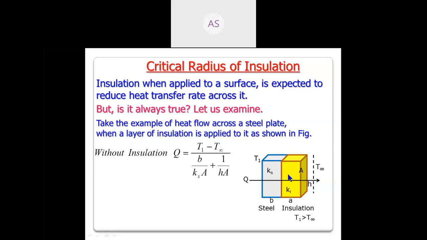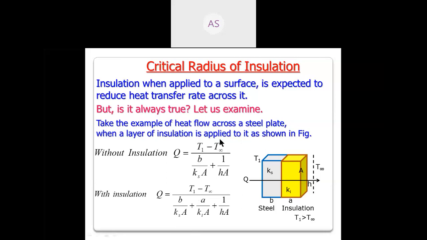Now here 1, 2, 3 resistances are there, means in the denominator the 3 resistances should be there, and the temperature drop is the same, T1 minus T infinite. Then with the insulation, T1 minus T infinite, and this will be there. Means resistance is added.